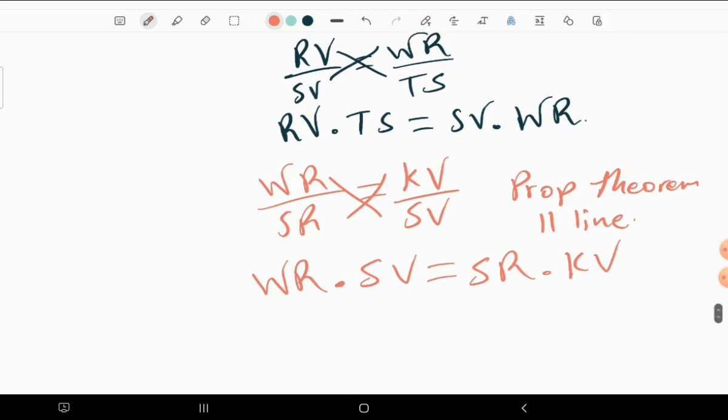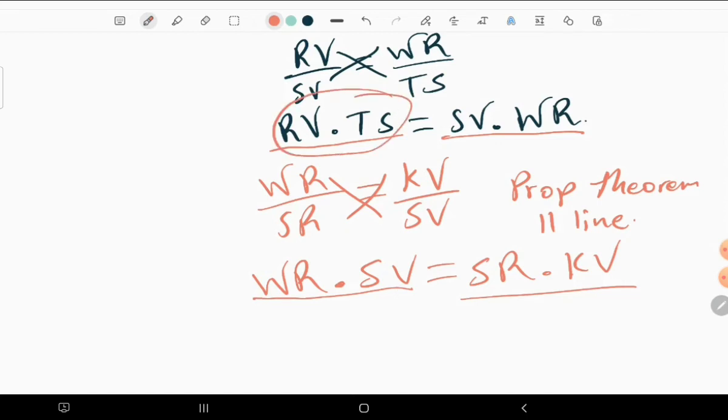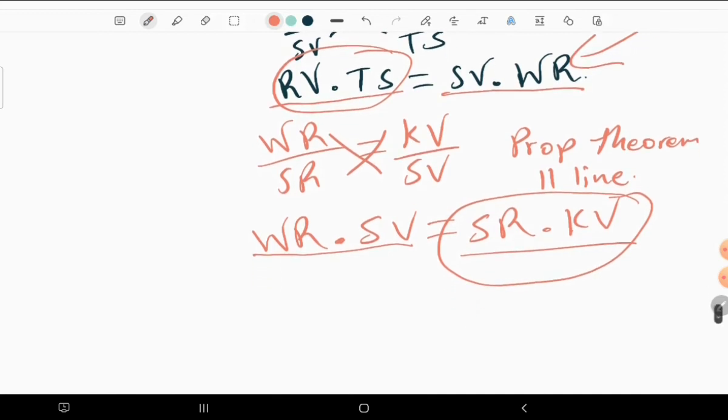Now you can see or notice that we had SV over WR here, which was equal to this side, and we also have SV times WR here, which is equal to that side. So if these things are equal to the same thing, which is this one, which means they are also equal.